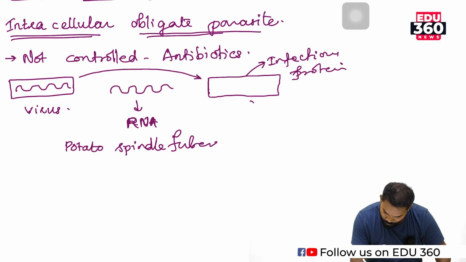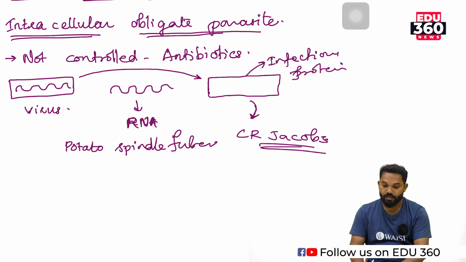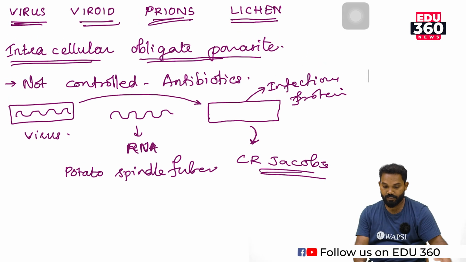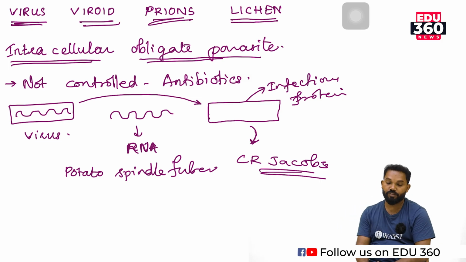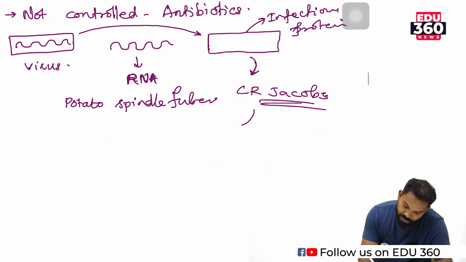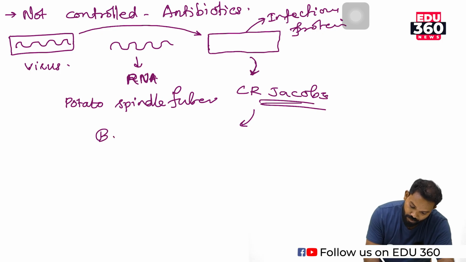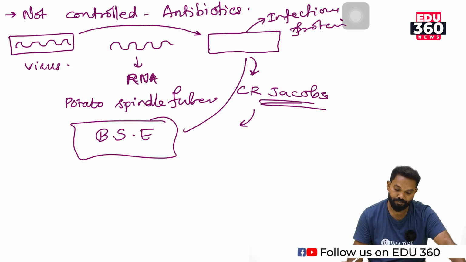These prions were discovered by C.R. Jacob. He first observed these prions and discovered mad cow disease, or bovine spongiform encephalopathy. Mad cow disease, or C.R. Jacob disease, or bovine spongiform encephalopathy, is due to the infection of prions.